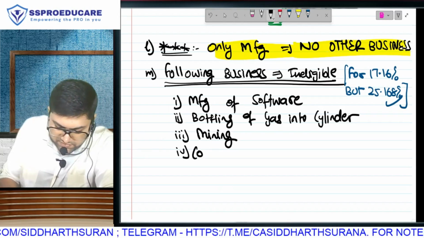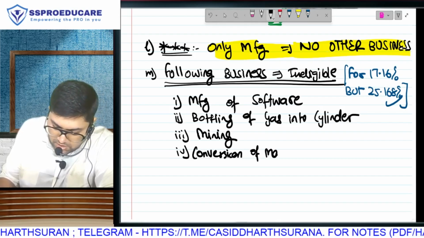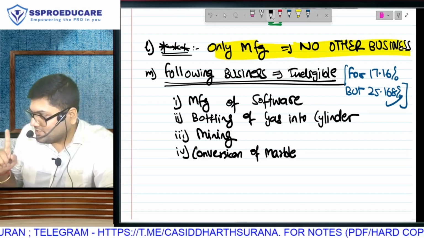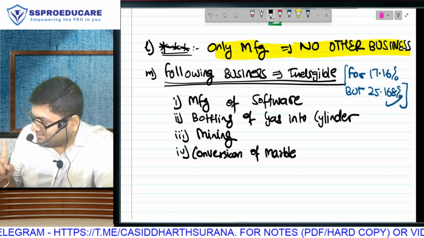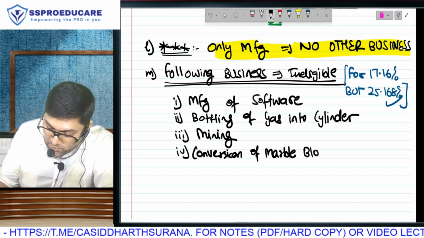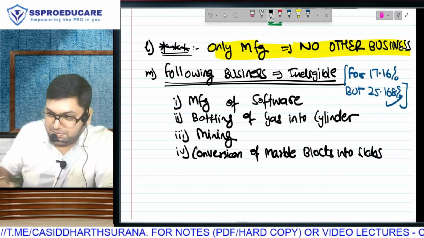Next, conversion of marble. Patil, you keep your mouth shut. Don't speak anything. Because again, the moment I say marble, blocks into slabs, tiles.